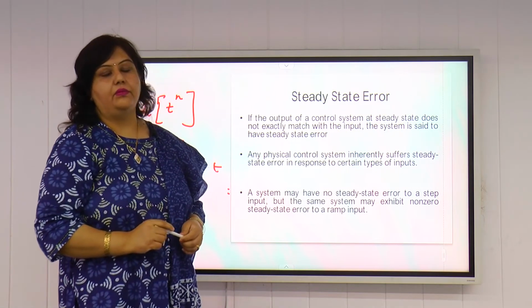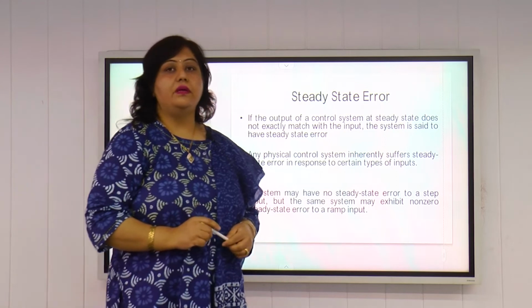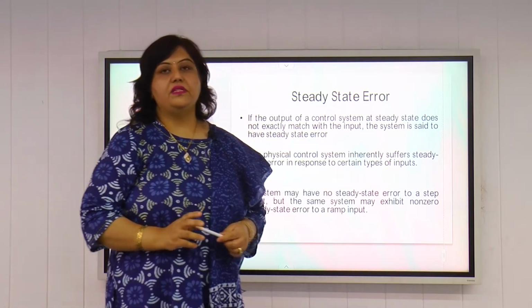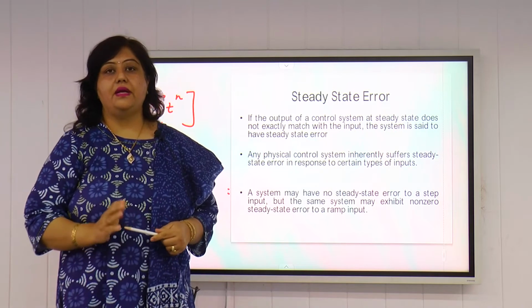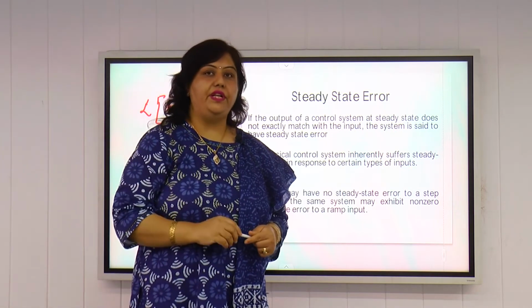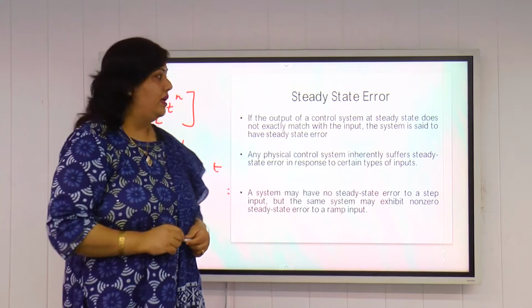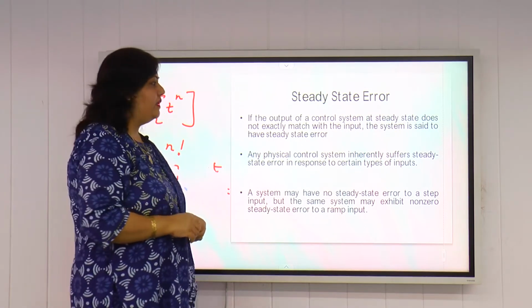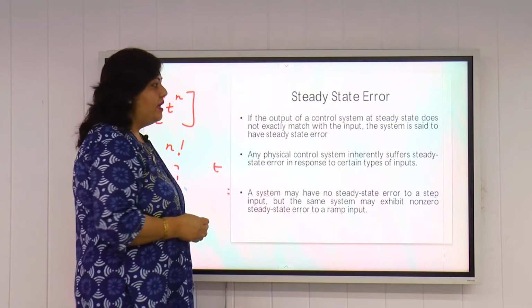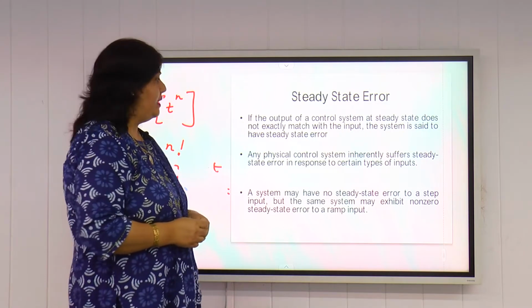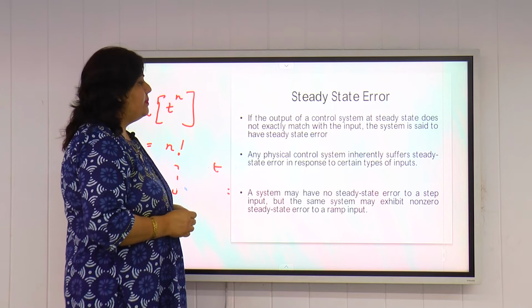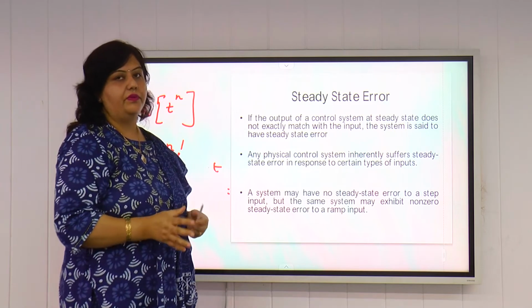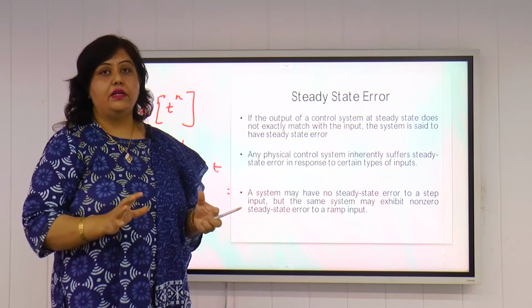Actually the main motive of designing a control system is to reduce the steady state error to completely 0. But if the steady state error occurs, steady state error means the error occurs at time t tending to infinity. So if the output of the control system at steady state does not exactly match with the input or set point, the system is said to have the steady state error. Any physical control system inherently suffers steady state error in response to certain types of input.